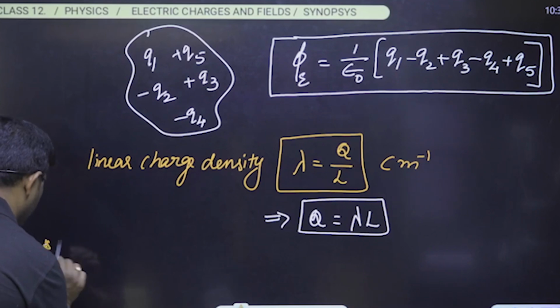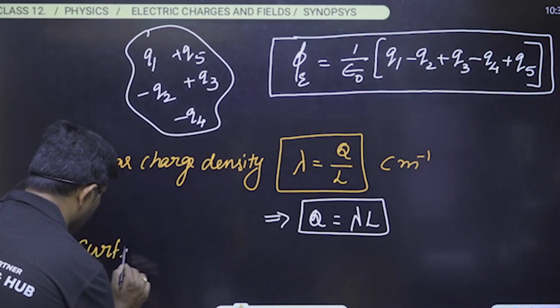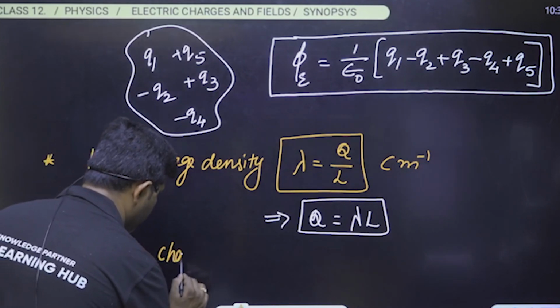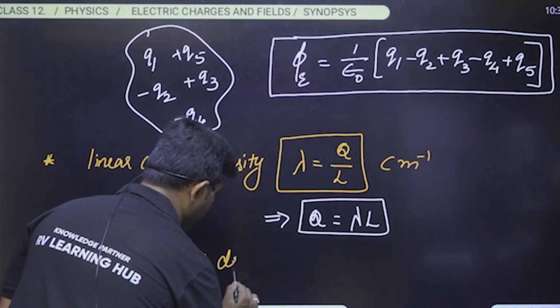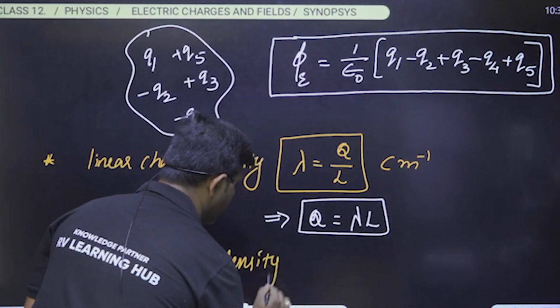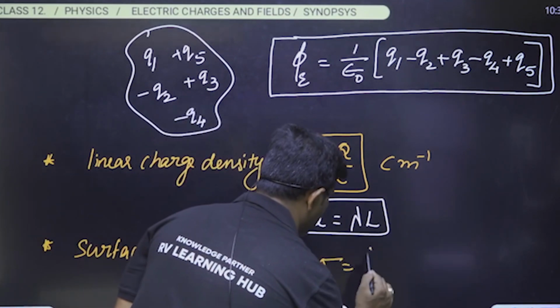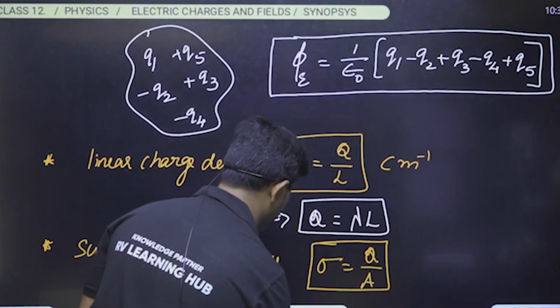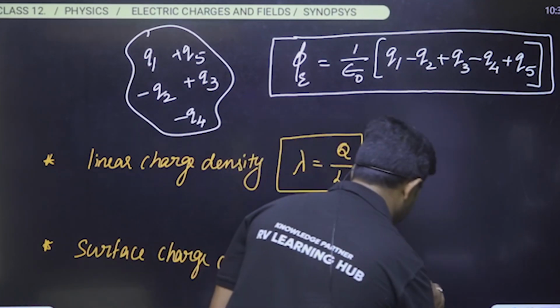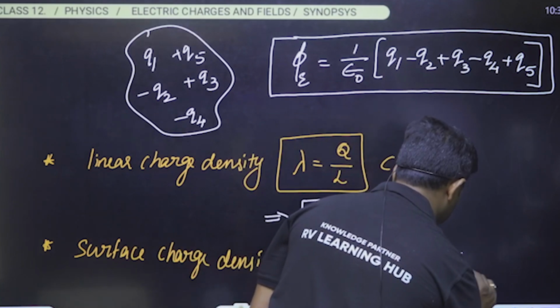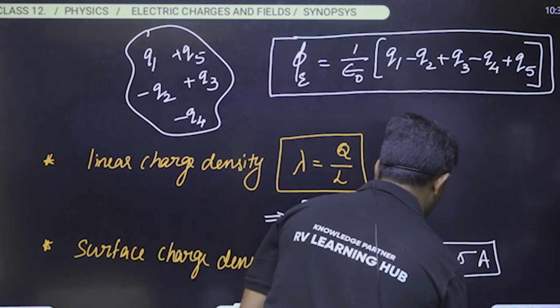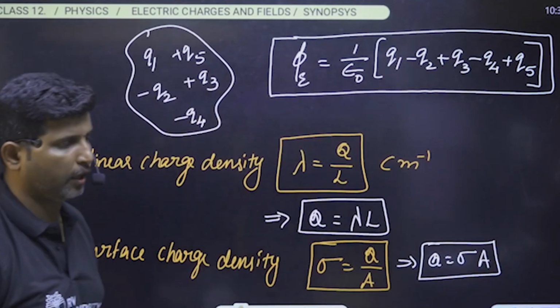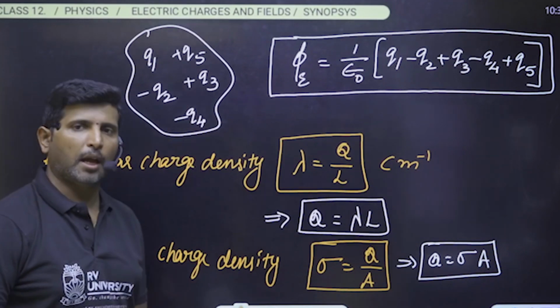And the second one is surface charge density. What is the surface charge density? Denoted usually by sigma, and it is equal to charge by area. Therefore we can say that the charge can be written as charge density into area, sigma into capital A.